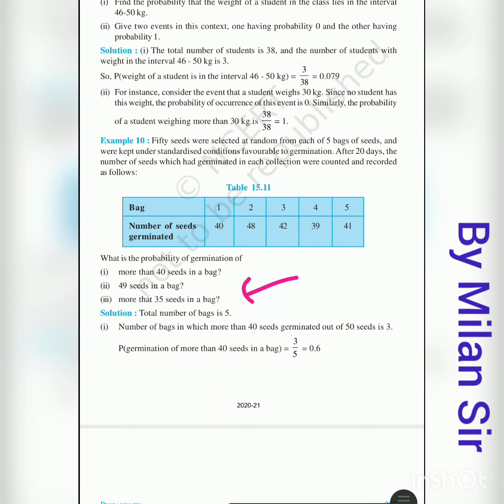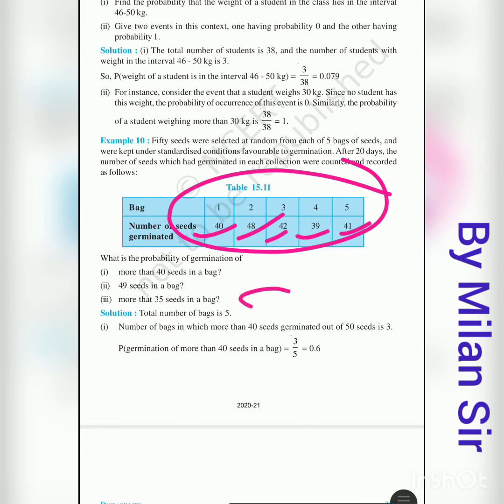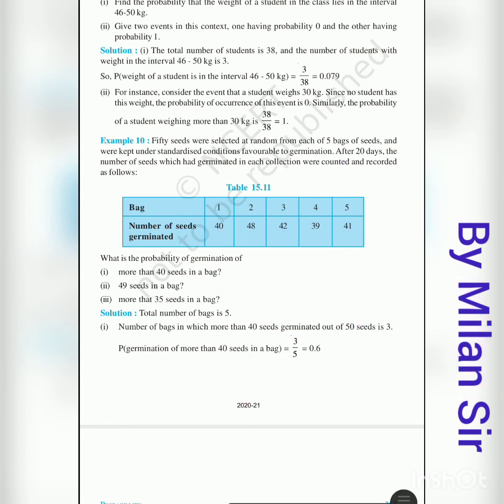After that, more than 35 seeds in a bag. This is more than 35, this is also more than 35, and so on, all five are more than 35. So all the bags, that means 5 bags, become our favorable outcomes, and the total number of bags is also 5. So 5 by 5, probability is 1. All these bags contain more than 35 seeds, so favorable outcomes 5 and total bags 5. Probability is 1.